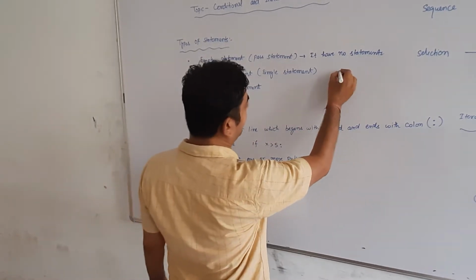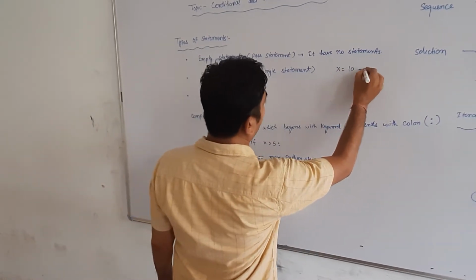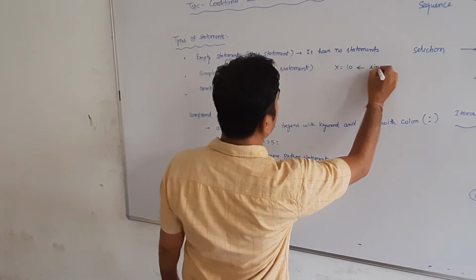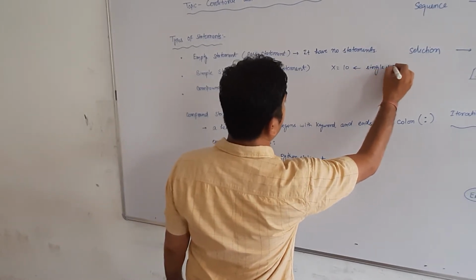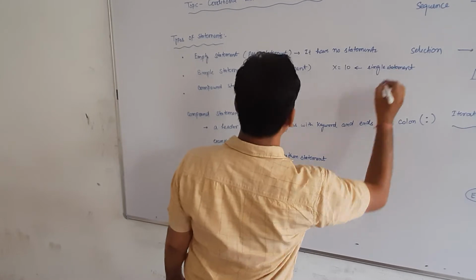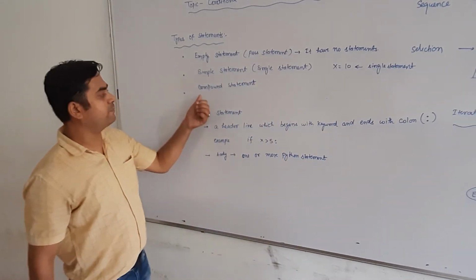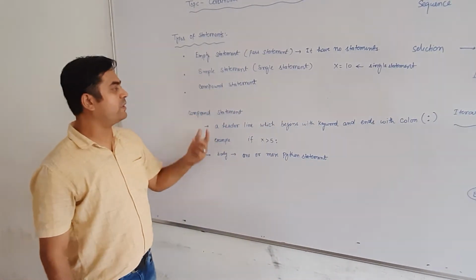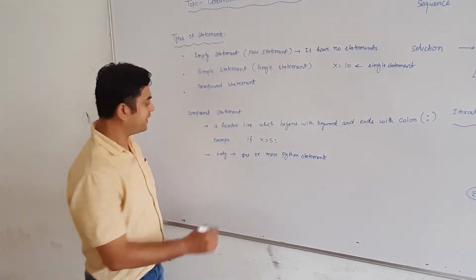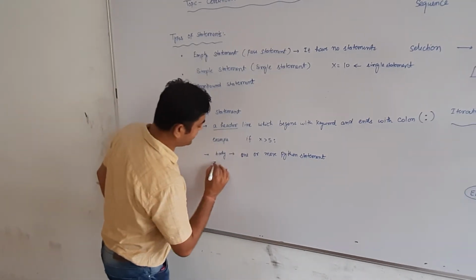Suppose that you are writing x equal to 10. So now it is a single statement. Now number three is compound statement. A compound statement is a collection of two things. Number one is header. Number two is body.